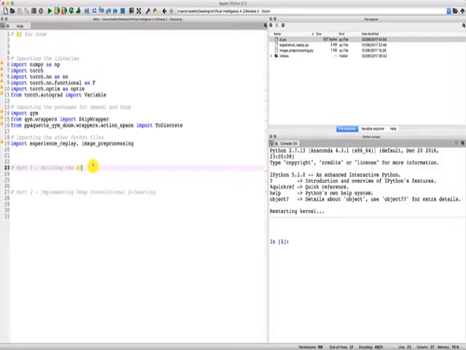To make sure that makes sense, we need a representation of the AI, and basically this first part, building the AI, will be composed of 3 sections. The first section will be about making the brain, that is the neural network. The second section will be about making the body, and I'm calling it the body because this is the part that will tell the AI how to play the action.